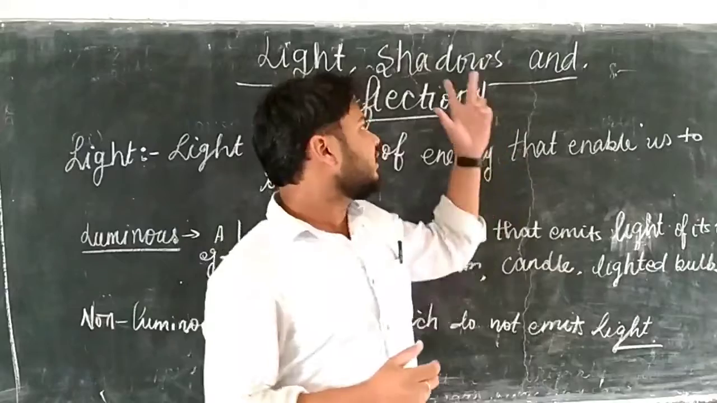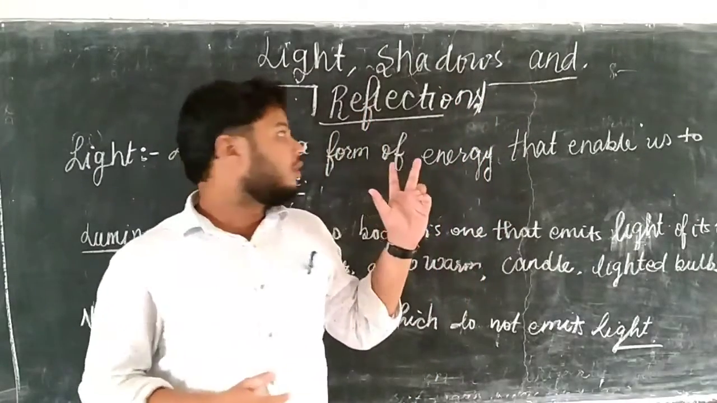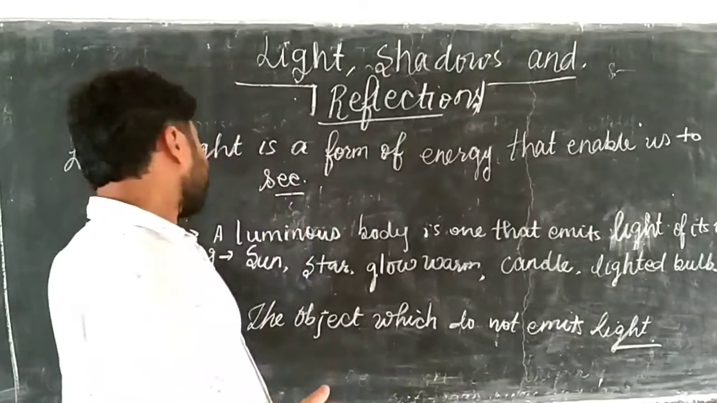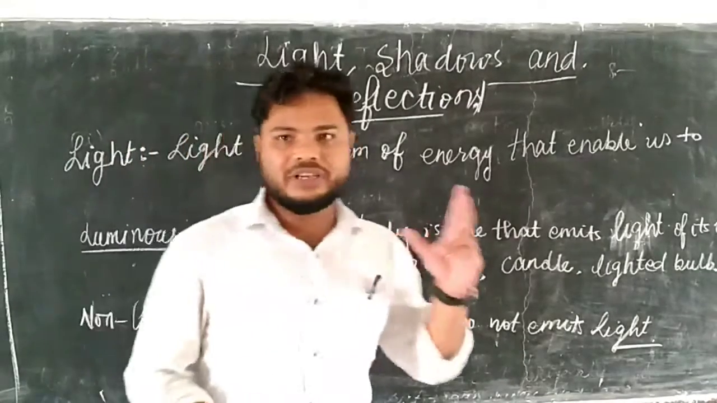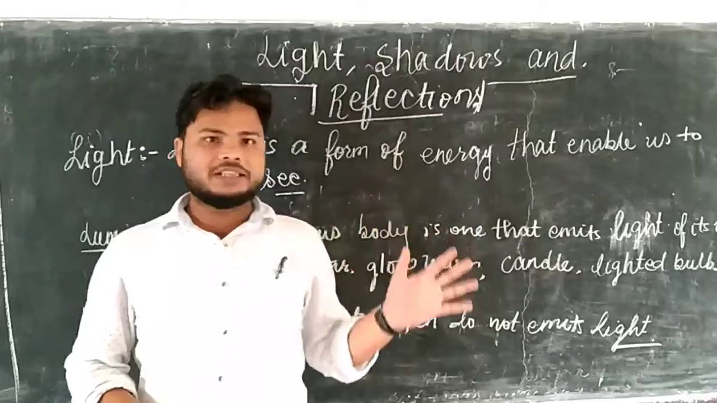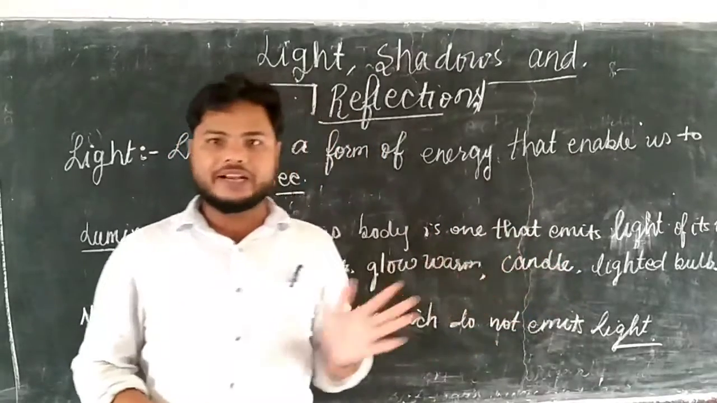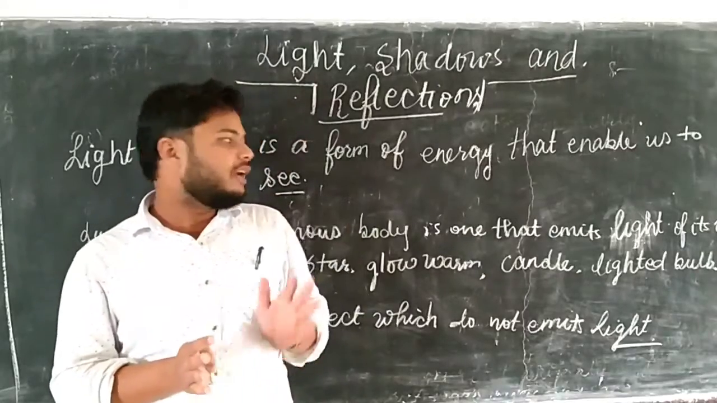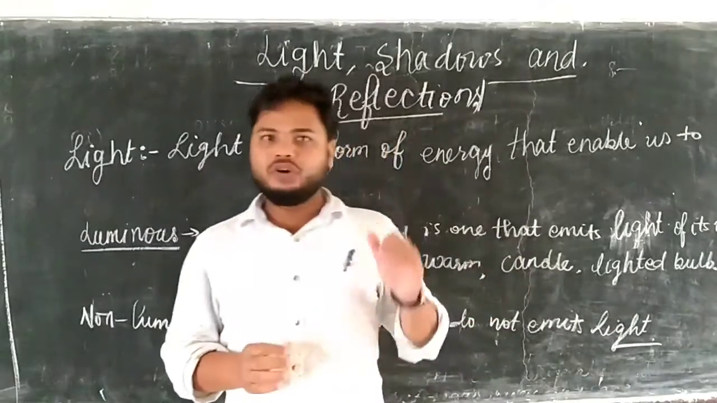Okay, here we just discussed what is light, luminous, non-luminous, which type of materials allow passage of light and which do not, and some basic laws which light follows. Okay, I hope all of you got it fully.